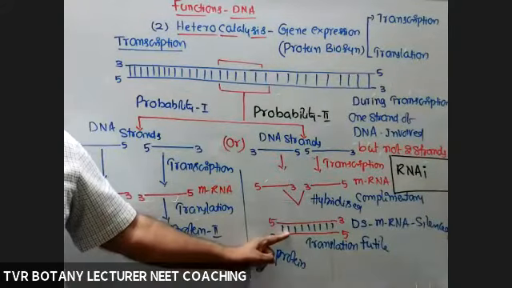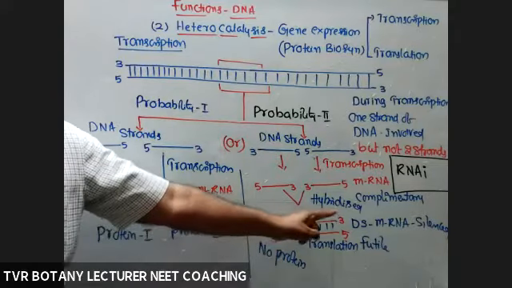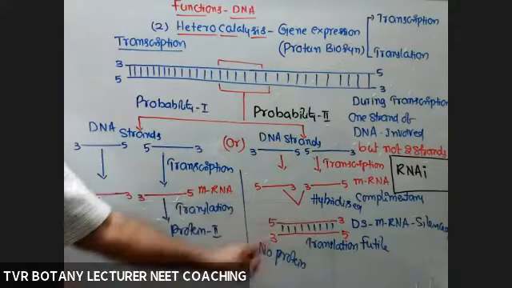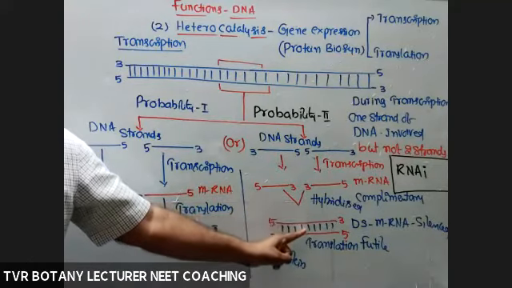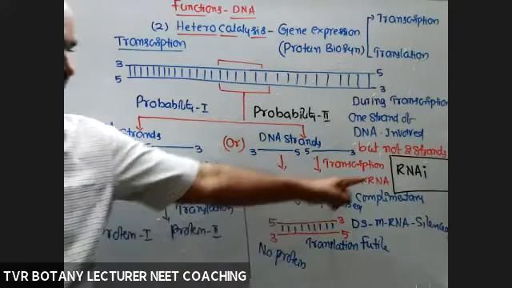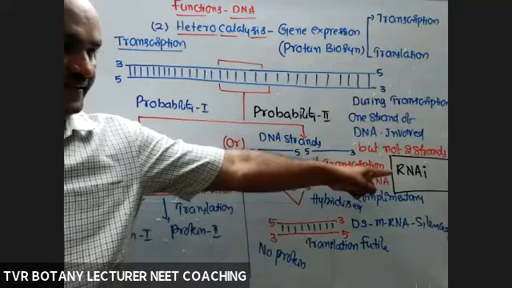One mRNA molecule, one strand, is interfering with the other strand. So ultimately, these two strands are converted into double-stranded mRNA. So here mRNA is silenced because of the double-stranded condition. This condition is possible because of RNA interference.